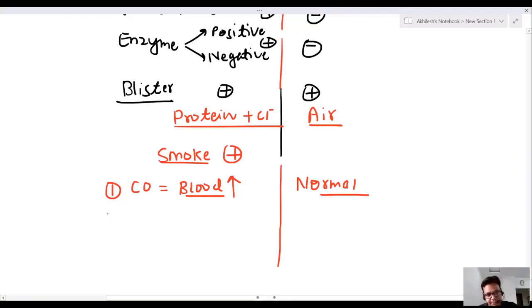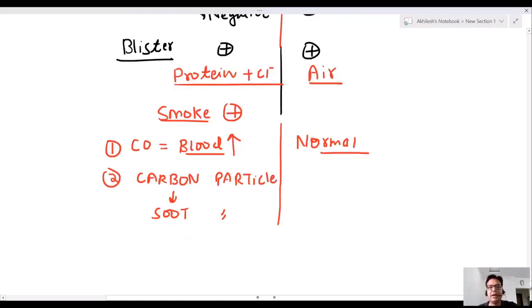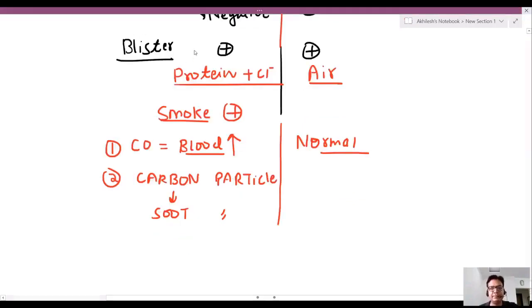Second, smoke has carbon particles, which are also known as soot particles.